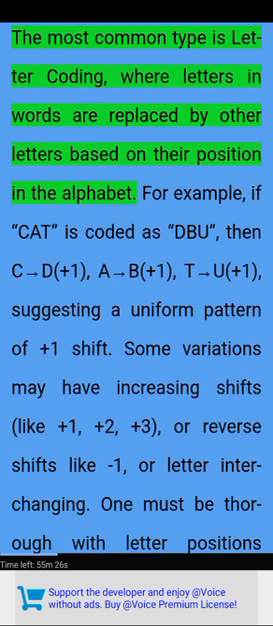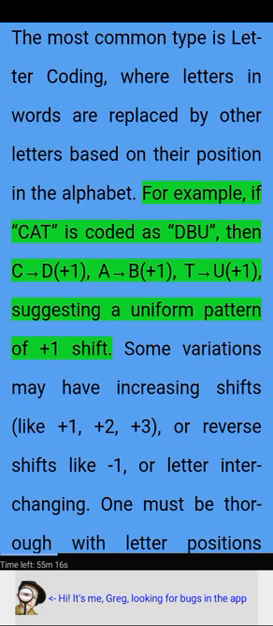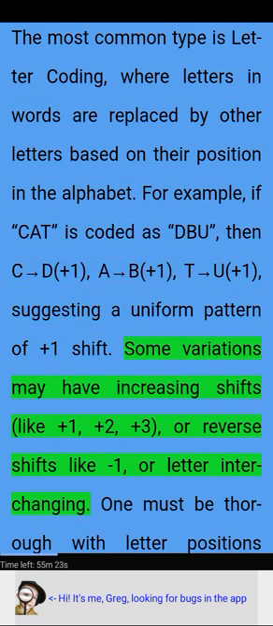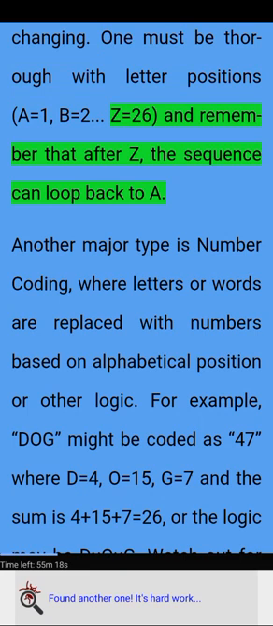The most common type is letter coding, where letters in words are replaced by other letters based on their position in the alphabet. For example, if CAT is coded as DBU, then C→D (+1), A→B (+1), T→U (+1), suggesting a uniform +1 shift. Some variations may have increasing shifts like +1, +2, +3, or reverse shifts like -1, or letter interchanging. One must be thorough with letter positions: A equals 1, B equals 2, Z equals 26, and remember that after Z, the sequence can loop back to A.